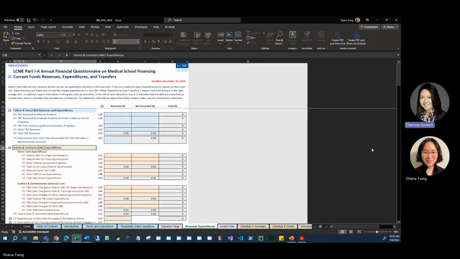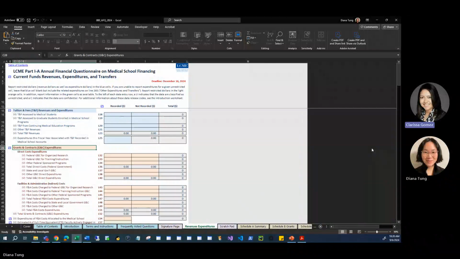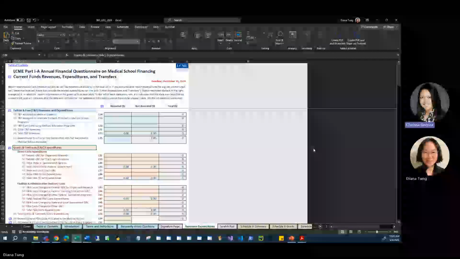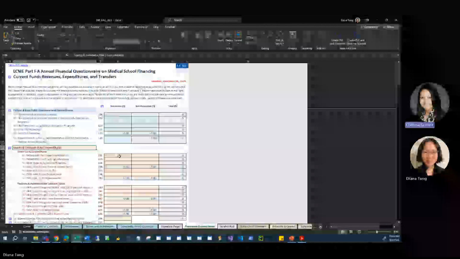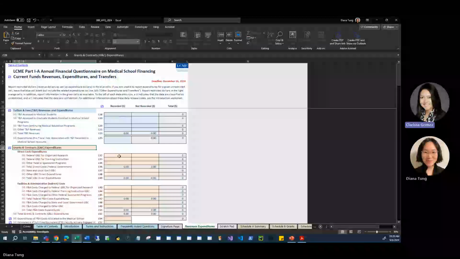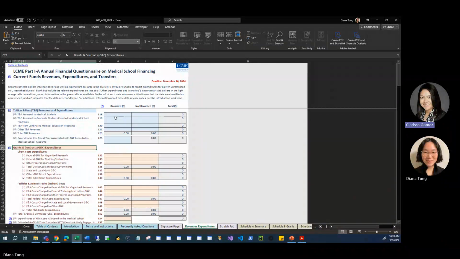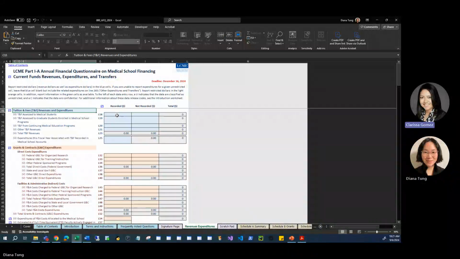For example, if the NIH awards your school $1 million, but you only spend $500,000 of that $1 million during the fiscal year, you report $500,000 in the grants and contracts section. That is, the revenue only to the extent that it was spent during the fiscal year. Thus, when you report expenditures for restricted funds, expenditures equals revenues. By contrast, the AFQ prompts you to report both revenues and expenditures for unrestricted funds. In other words, when you report unrestricted funds, expenditures are not expected to equal revenues.